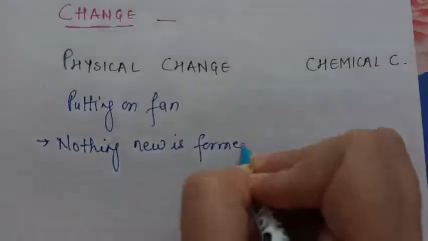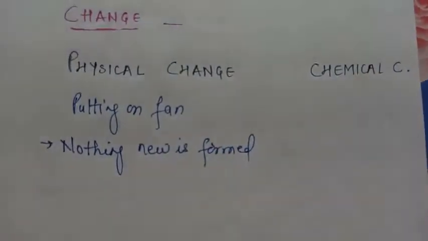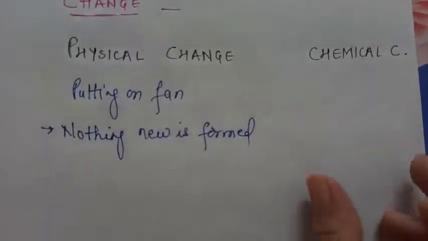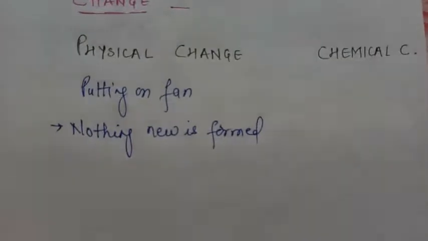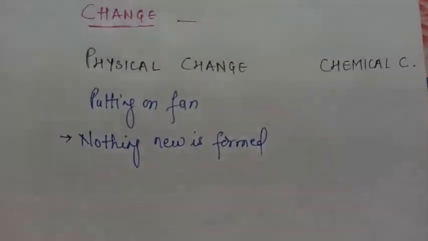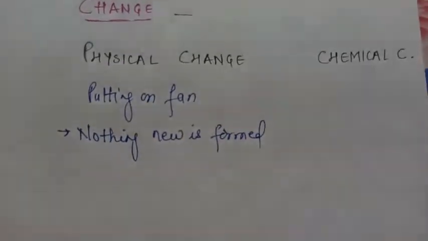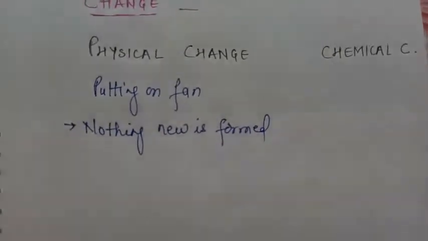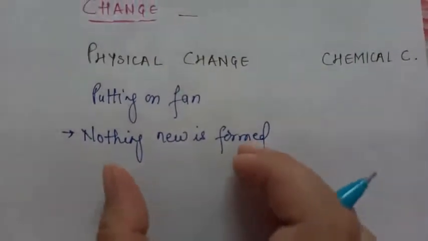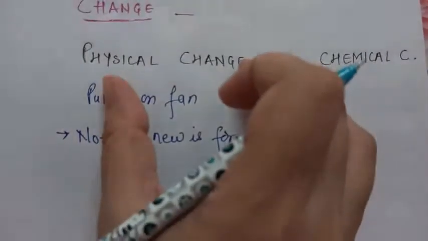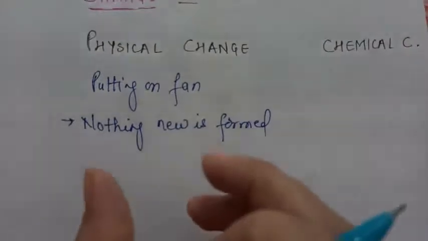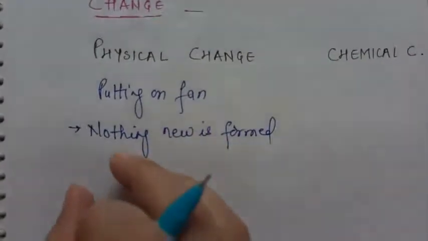Like if you take milk as your example, then hopefully you will be able to understand physical change and chemical change properly, with the difference between both. So assume boiling of milk. When you boil the milk, is it changing to anything else? After boiling also it is milk only. Only the temperature changes. So when nothing new is formed, that process is called a physical change. So boiling of milk, boiling of water, all these are just physical changes.